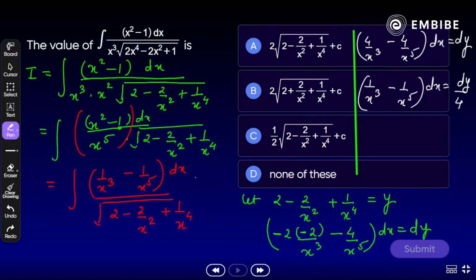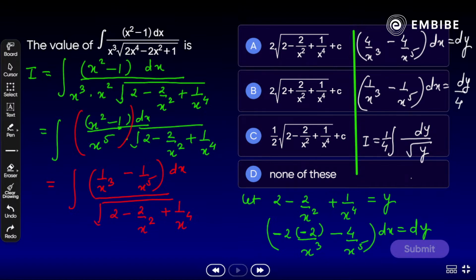Okay. So your question will become what? I is equal to integration of dy by 4 whole divided by square root of y here, not t. Here we have supposed y. Many times we use t, but here we have supposed y. Now integrate and try to mark your option A, B, C or D.